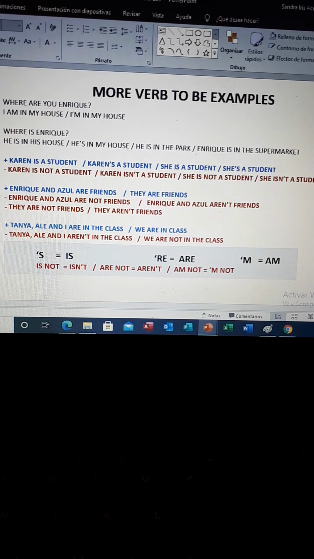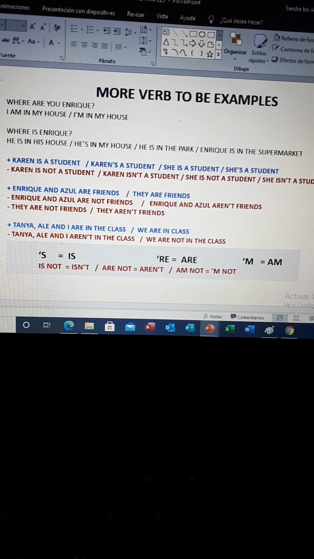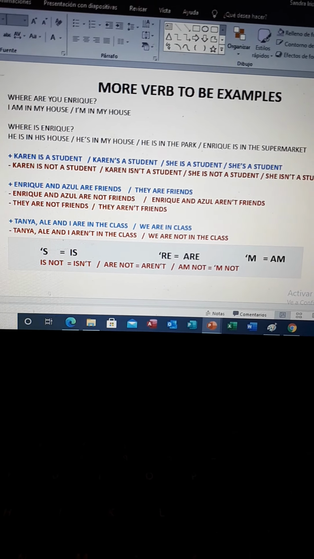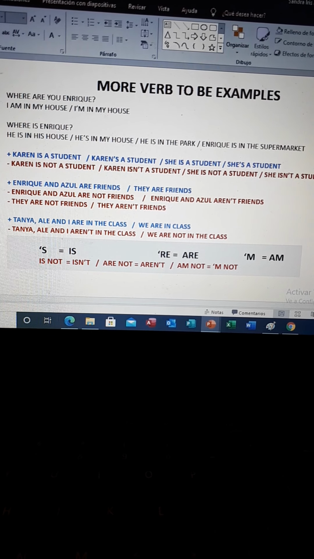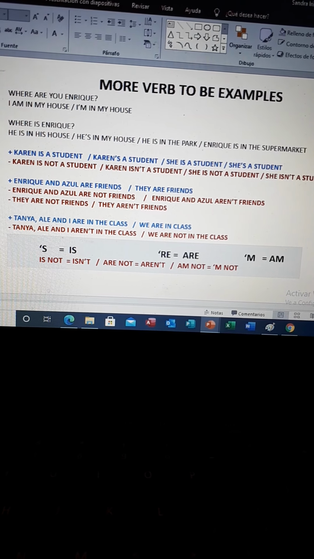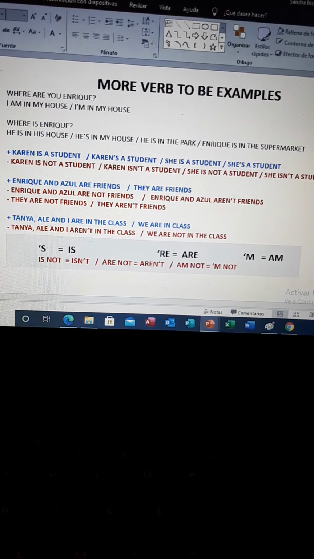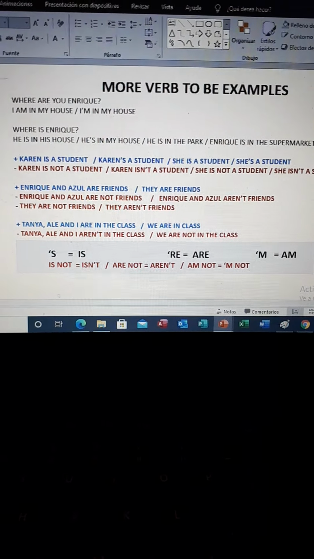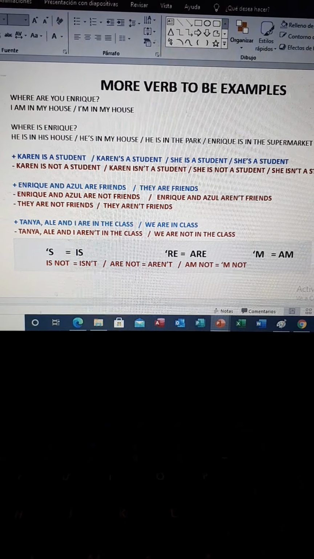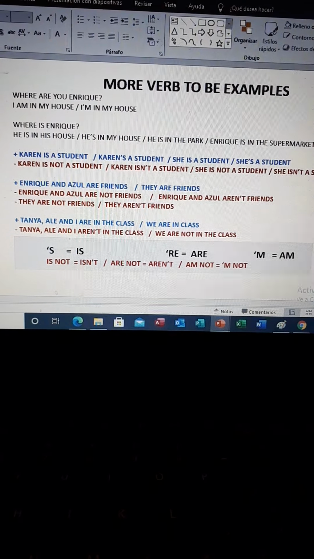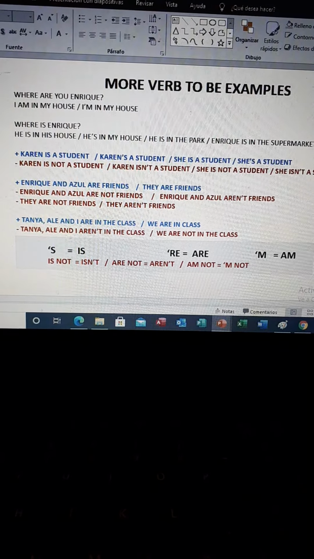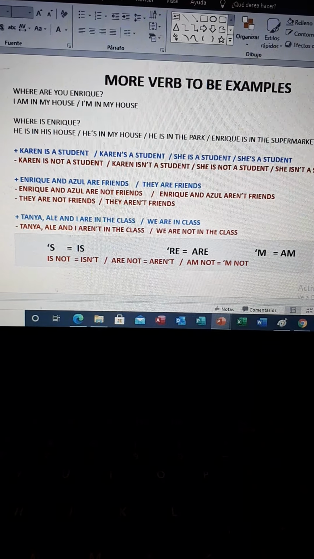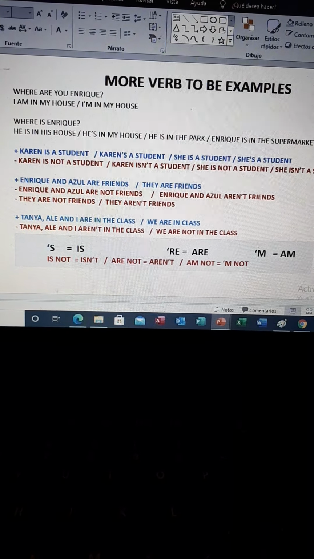If it is negative, you have to use isn't or aren't, okay, for plural. And you have to choose the correct form of the contraction if you're going to use the contract form, okay? And also, if you're going to make a question, you need to review that the question always begins with an auxiliary. And if you have a WH question, well, the WH question goes first.